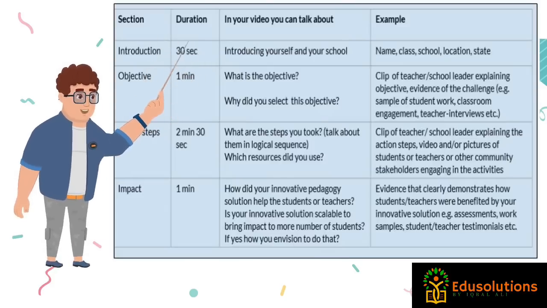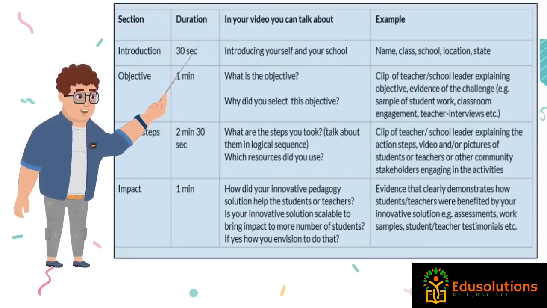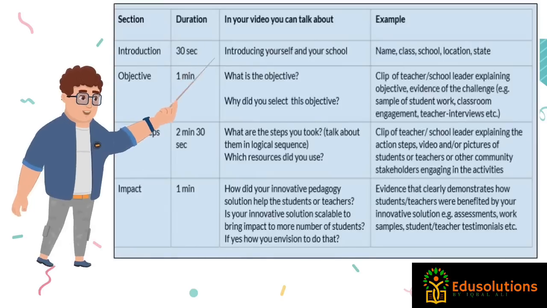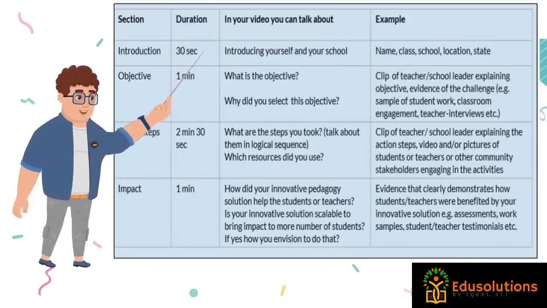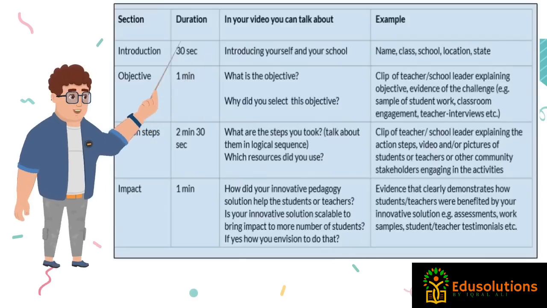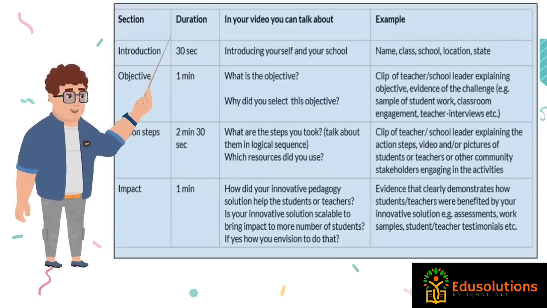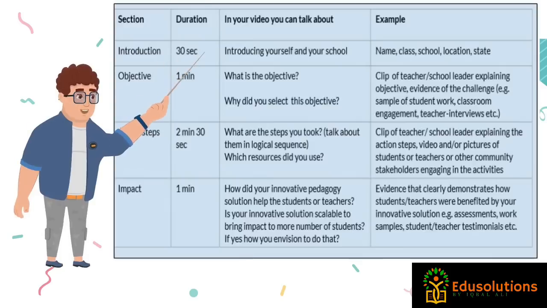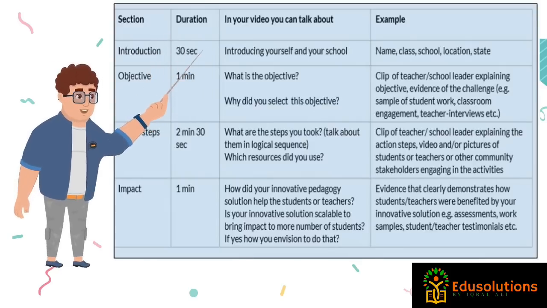Number 3 is action steps. The duration of this part must be 2 minutes and 30 seconds. In your video, you can talk about what are the steps you took, and talk about them in logical sequence. Which resources did you use? For example, clip of the teacher or school leader explaining the action steps, videos and or pictures of the students or teachers or other community stakeholders engaging in the activities.